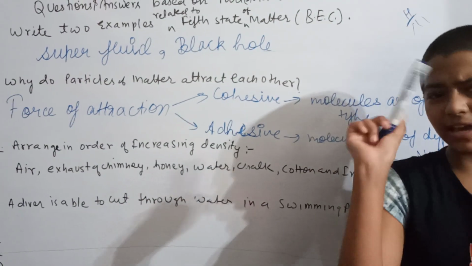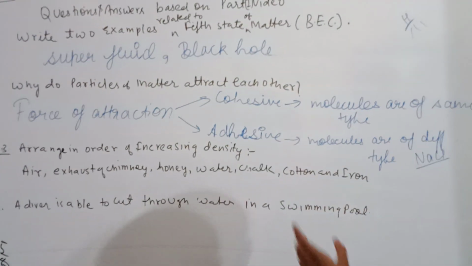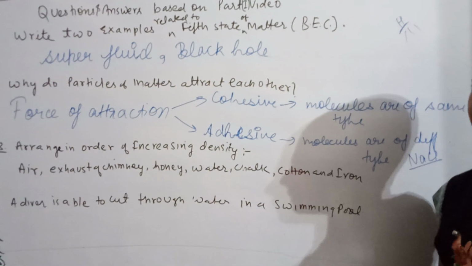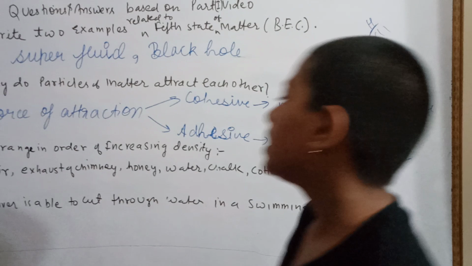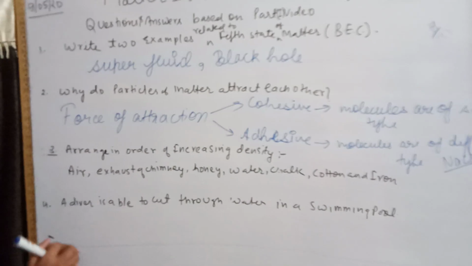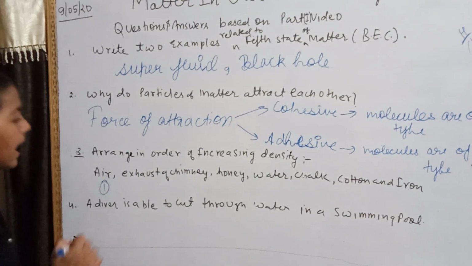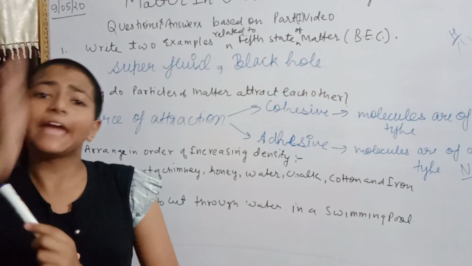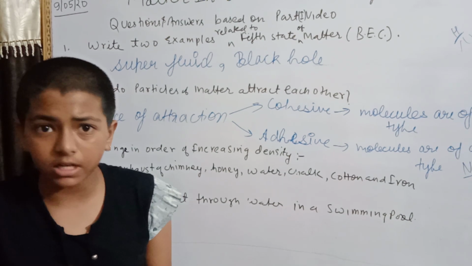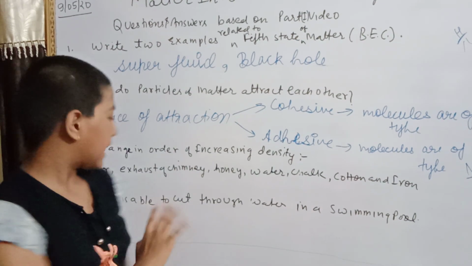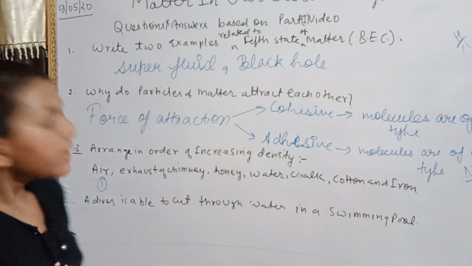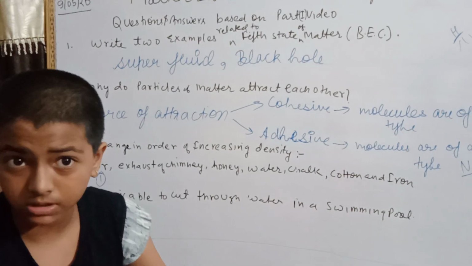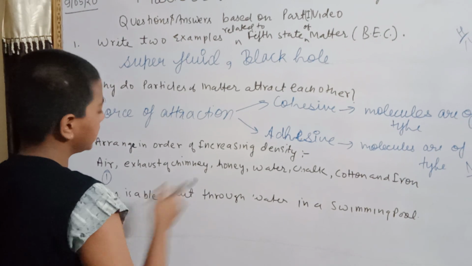You know this: solids have the highest density, then liquids, and then gases. So let's start. Air is a gas, so it will be 1. Exhaust of chimney: when gas comes out of a chimney it will also have solid particles, right? Gas particles and solid particles, so it means somewhere it can have more density than air. Yes, it will. So that is 2.